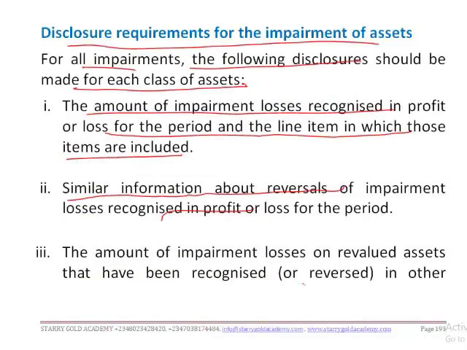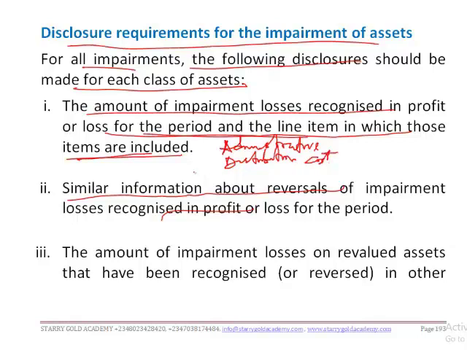Okay, let me take that again. Disclosure requirement for impairment of assets. One, an entity should disclose for each class of assets the amount of impairment loss recognized in profit or loss for the period, and the line item in which those items are included. So if it is included in the administrative cost, you should disclose that the impairment loss has been included in administrative cost, whether it is the impairment on inventory, on a machine, or on equipment. Or if it has been recognized under distribution, maybe it is the motor vehicle or the delivery van that is being impaired, you recognize it under distribution cost or distribution expenses.